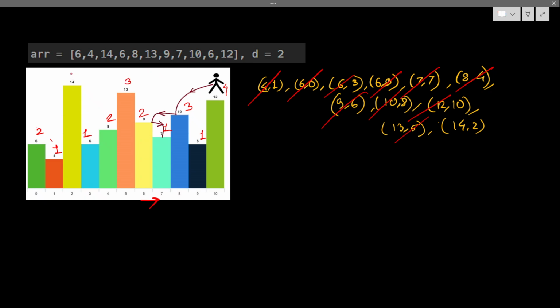And from 14 I can go to a maximum of the second place, so 2 plus 1 will be 3. So the answer will be 4. What will be the maximum of the answer? Hope you are getting it, how we are getting the traversal.